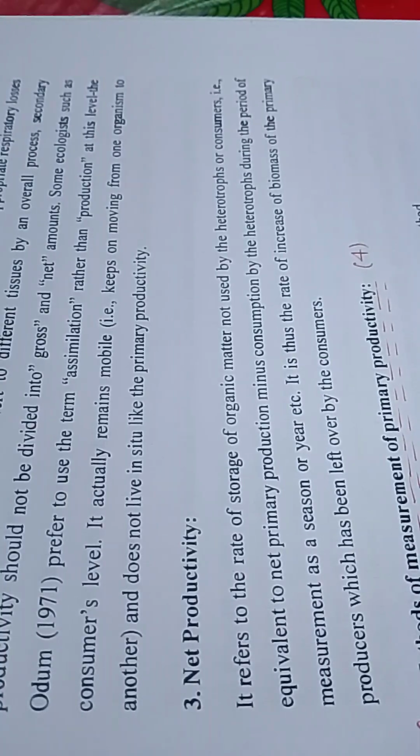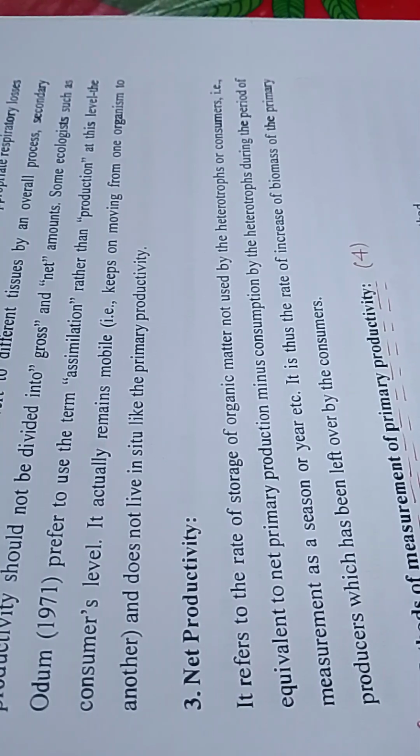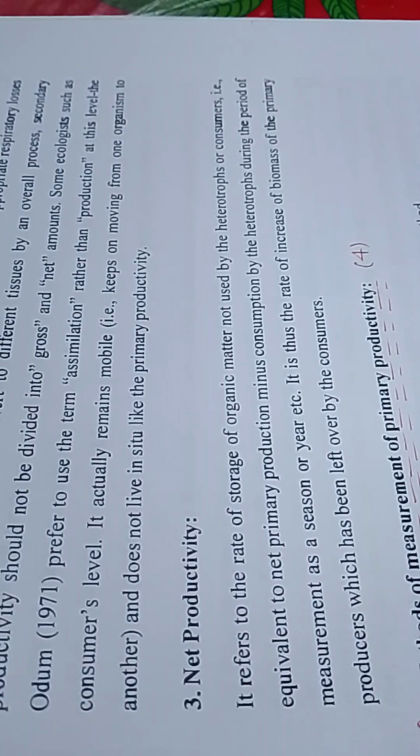Some ecologists such as Odum 1971 preferred to use the term assimilation rather than production at the consumer level. It actually remains mobile, keeps on moving from one organism to another, and does not stay in situ like primary productivity.